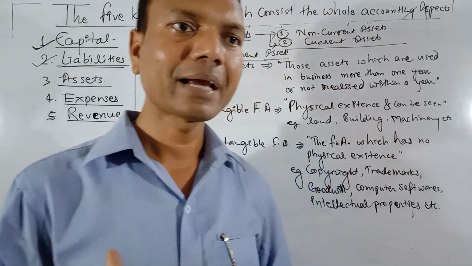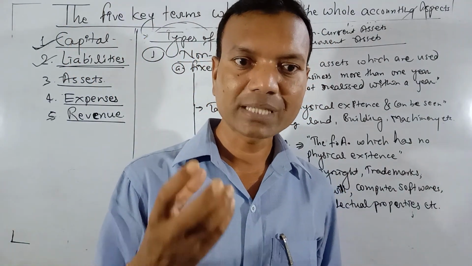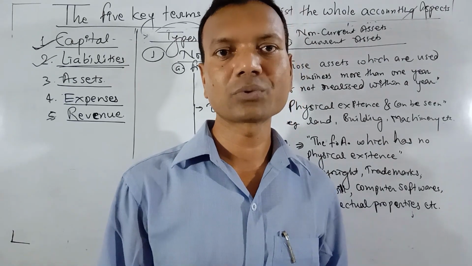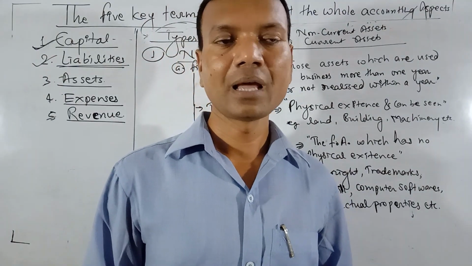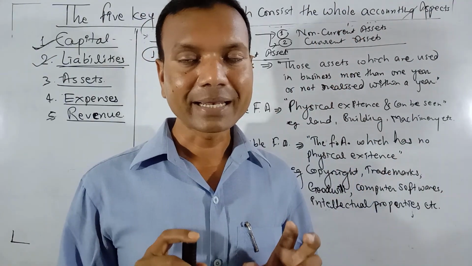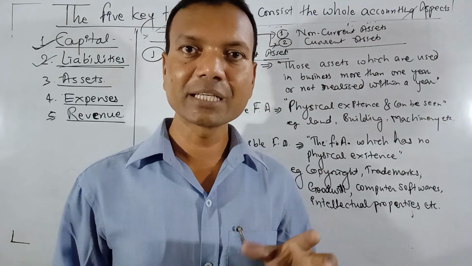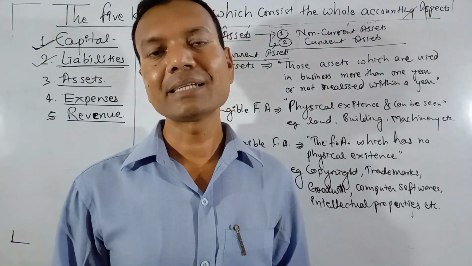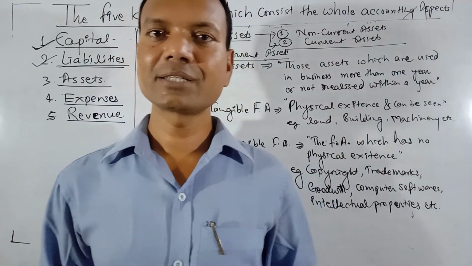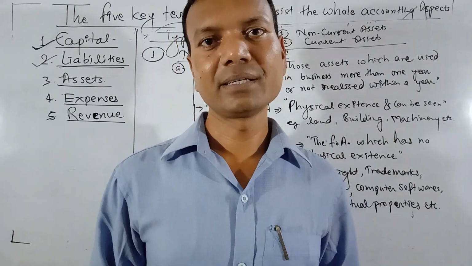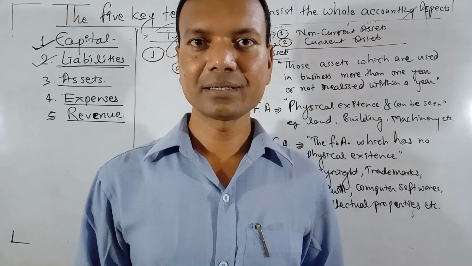We can simply understand that those types of assets which are easily convertible into cash or consumed within 1 year are current assets. And those types of assets which are used for more than 1 year, which give benefits to the business for more than 1 year, are fixed assets. Is it clear? Non-current assets are those types of assets which give economic benefits to the business for more than 1 year.